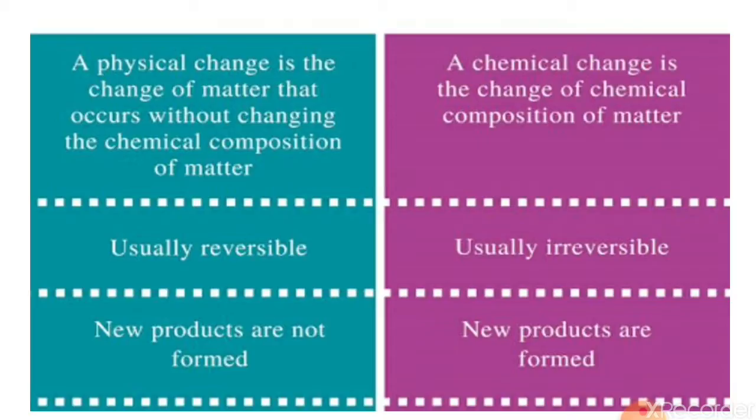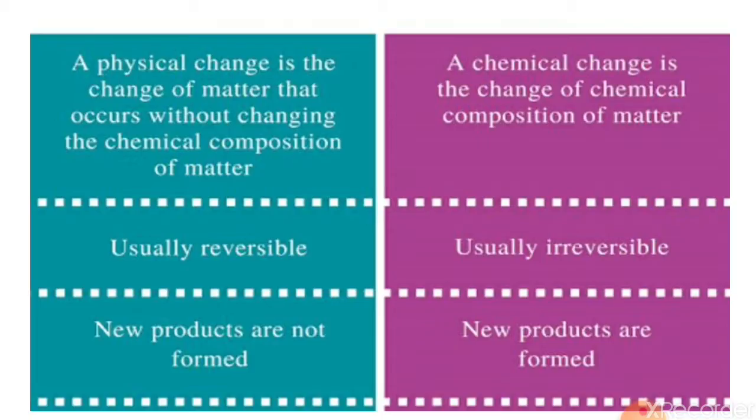In the previous chapter we already studied the physical properties of matter, right? So what things come under the physical properties of matter? Let's recall. It's their color, hardness, shape, rigidity, fluidity, density, boiling point, melting point. All these come under the physical properties. Whenever there is a change in such properties, such change is known as physical change.